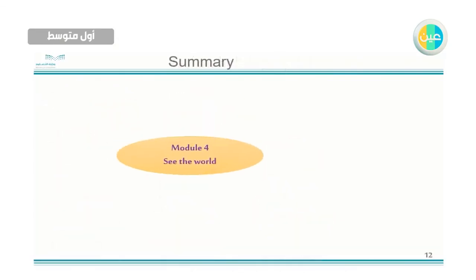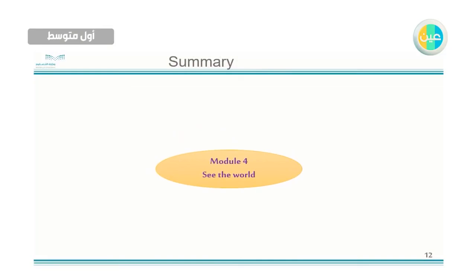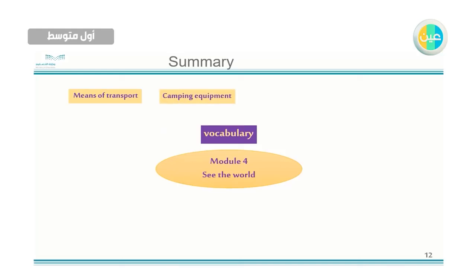At the end of this lesson, we covered Module 4, See the World, and we talked about vocabulary like means of transport, car, train, bus, plane, and we use the preposition by with them, and for food we use on. Also, we talked about camping equipment, torch, tent, sleeping bag, etc. And also adventure sports, surfing, and skiing, etc. And also holiday activities, go sightseeing, go on a trip, etc.